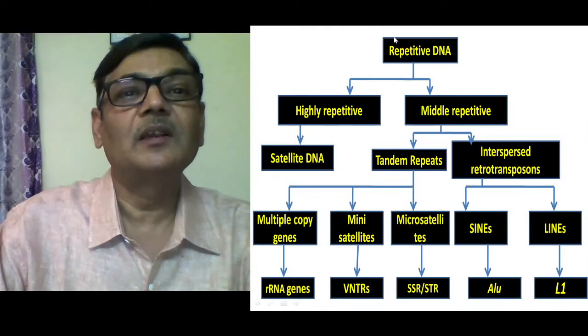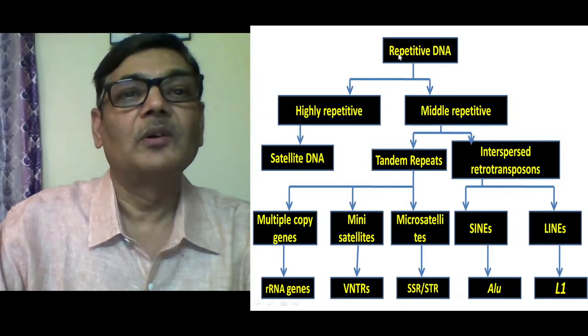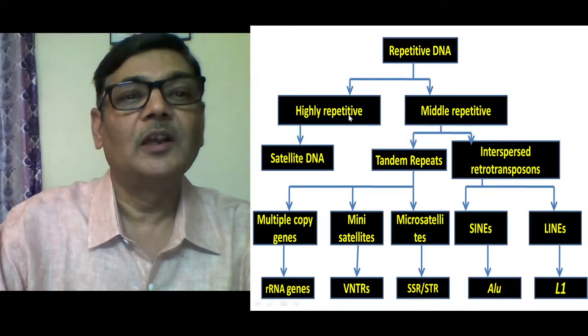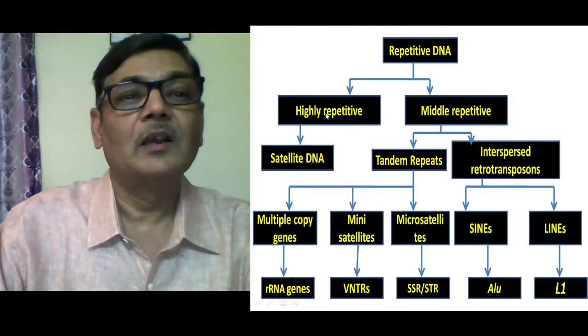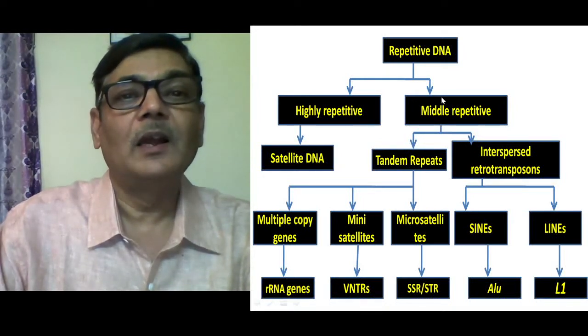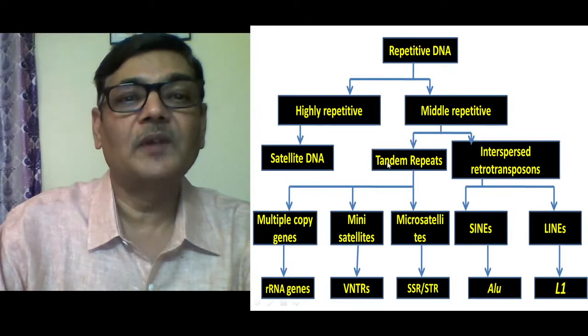We can classify the repetitive DNA into different types. For example, there are two major divisions of repetitive DNA. One is highly repetitive, that portion which has maximum repetition of nucleotides. Such portions are represented in the form of satellite DNA. And then there are middle repetitive, moderately repetitive portions, which could be classified as tandem repeats and interspersed retrotransposons.